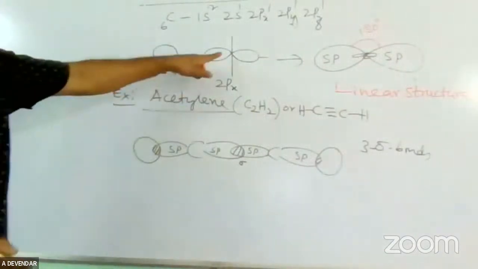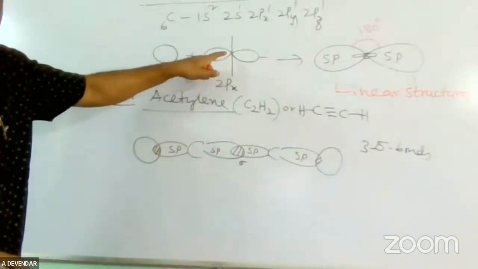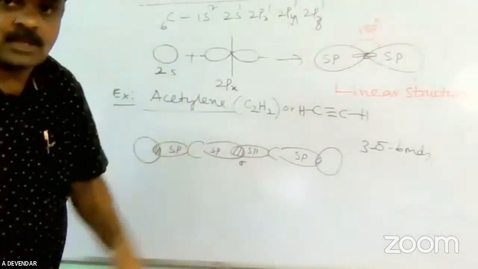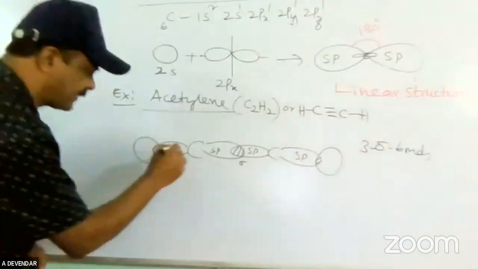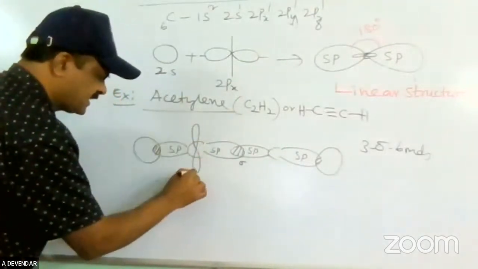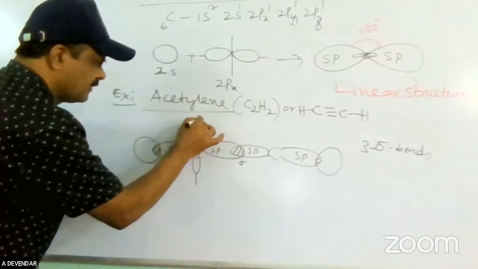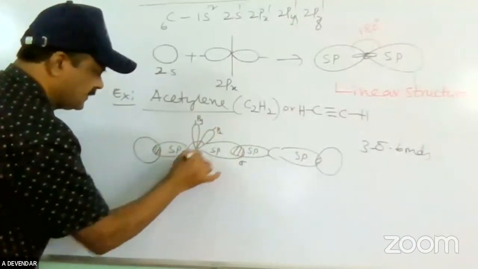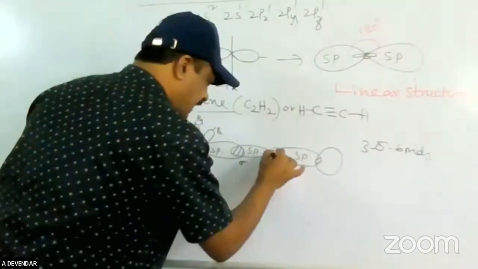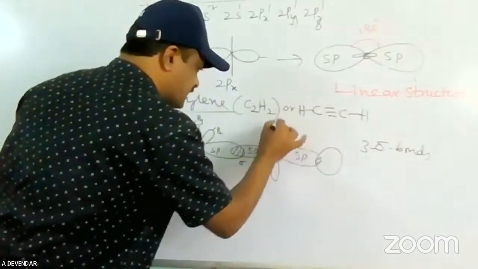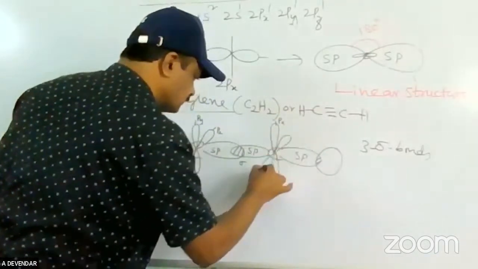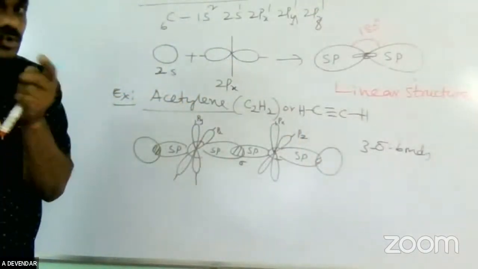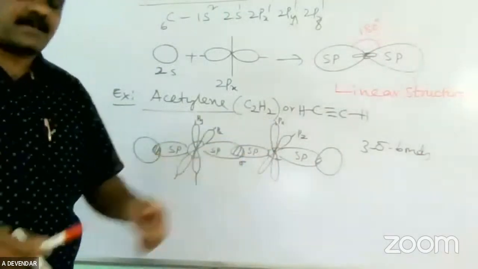But in this case, only the px orbital is involved in the hybridization. The remaining py and pz are still present as pure orbitals on each carbon atom. This is py, this is pz. So friends, observe that two pure p orbitals are present on each carbon atom.